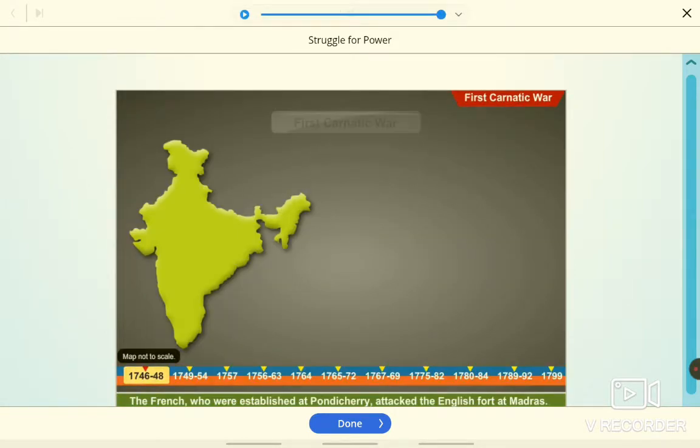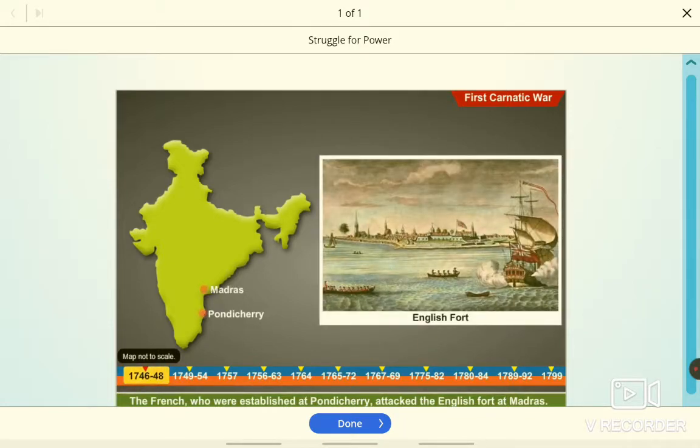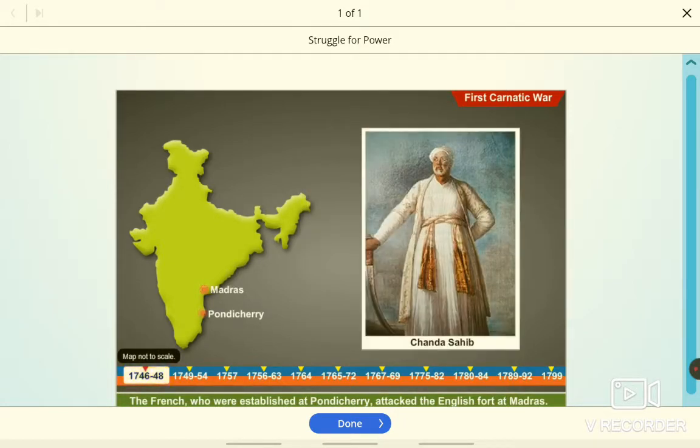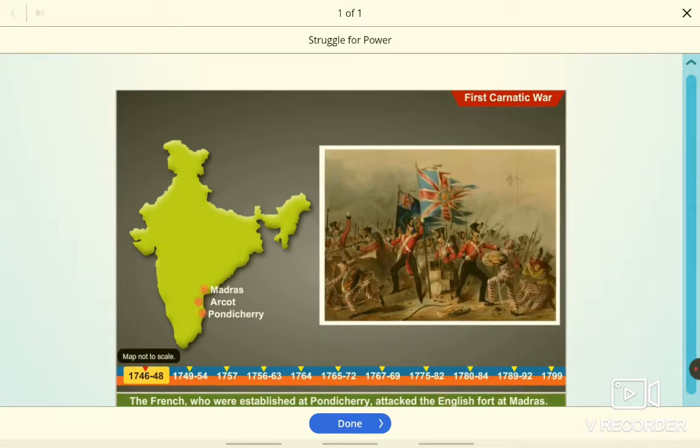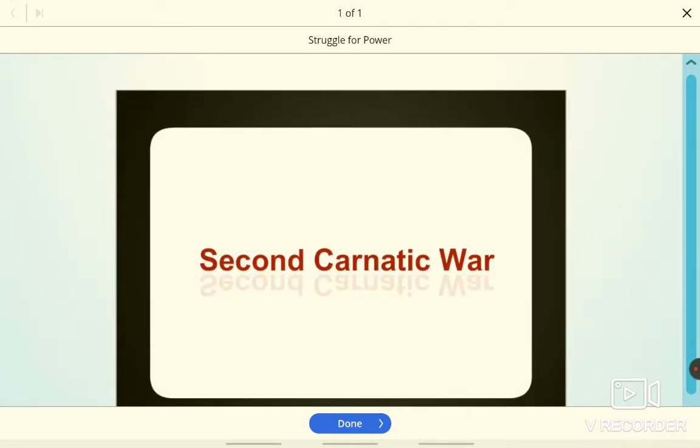First Carnatic War, 1746 to 48. The French, who were established at Pondicherry, attacked the English fort at Madras. They supported Chanda Sahib as the Nawab of Arcot, capital of Karnataka, against Muhammad Ali, supported by the British. The French were defeated.